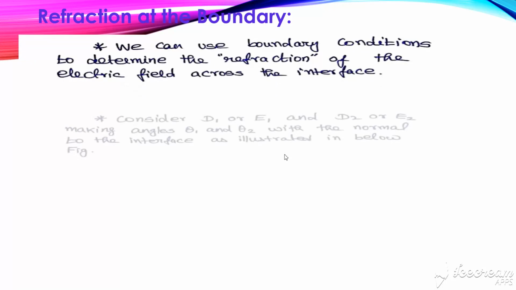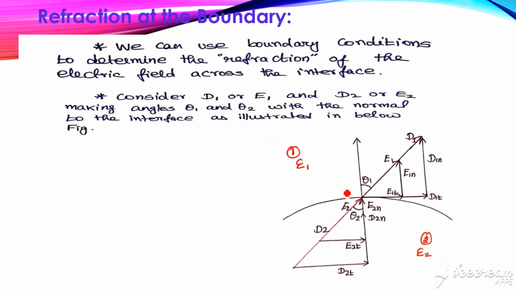Next, refraction at the boundary. The concept is that in medium 1 we have the electric field E1. While it passes through the boundary, there are some changes in the field. In medium 1 the field is E1 and in medium 2 the field is E2. Theta 1 and theta 2 are defined here: consider D1, E1 and D2, E2 making angles theta 1 and theta 2 with the normal to the interface.